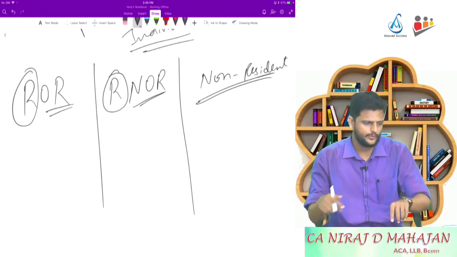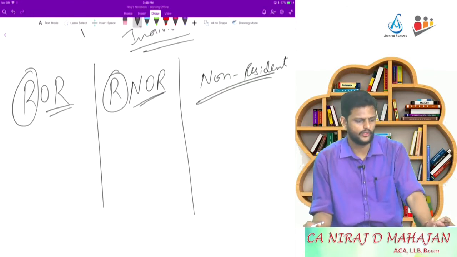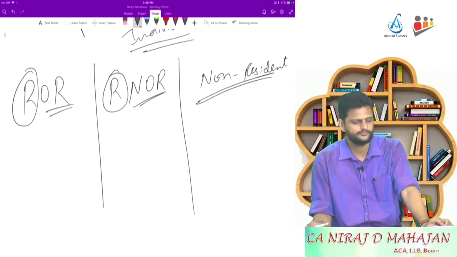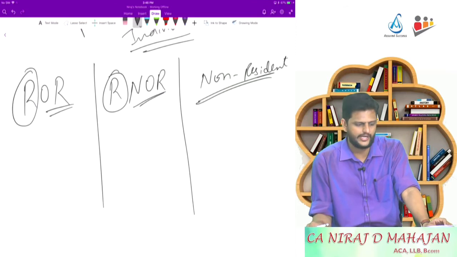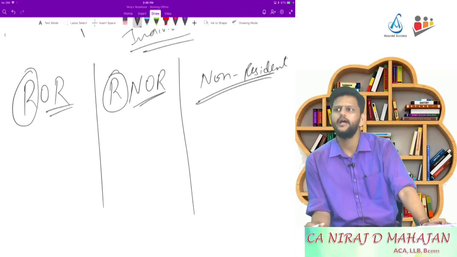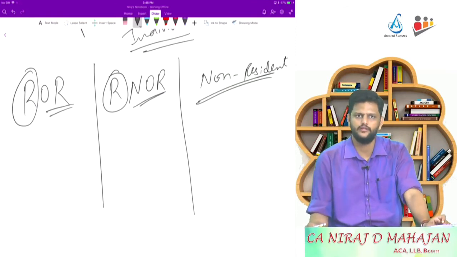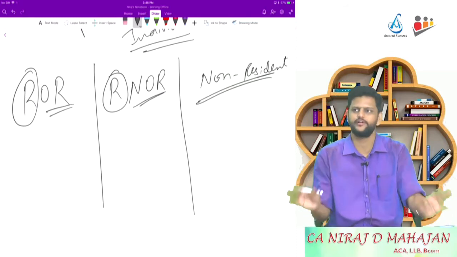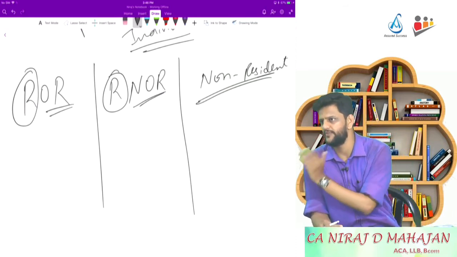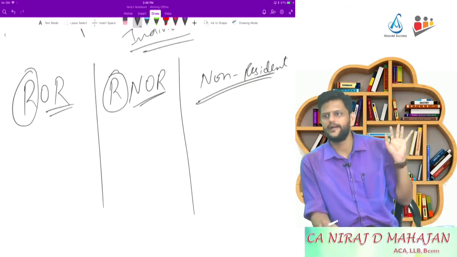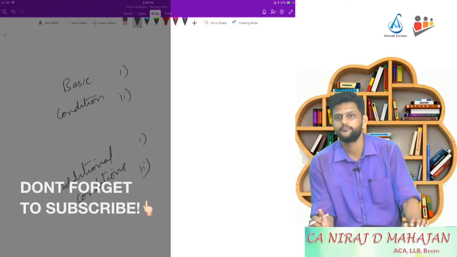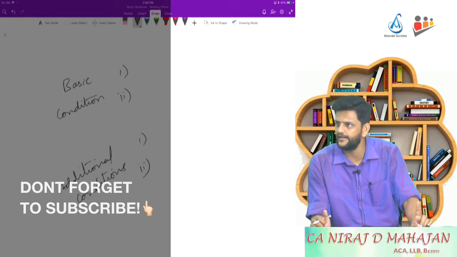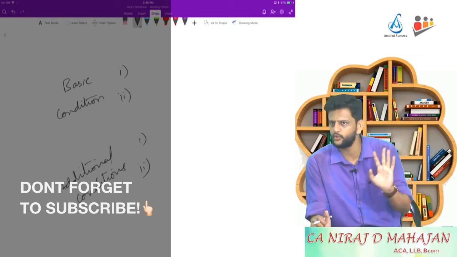Come to that again, columns, and below that, ROR must satisfy what? At least one of the basic conditions and both of the additional conditions. Okay? So there are two sets of conditions. One is what? Basic conditions, and another is additional conditions. Yes or no? Okay? So there are two sets of conditions, basic and additional. Under both of them there are again two conditions.